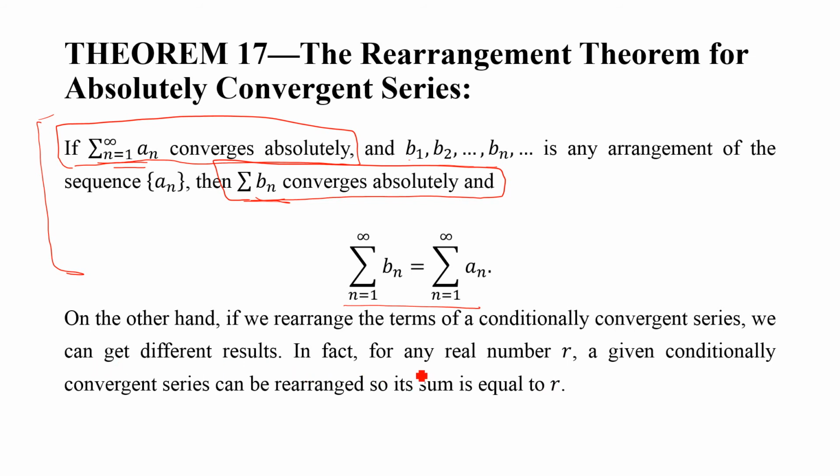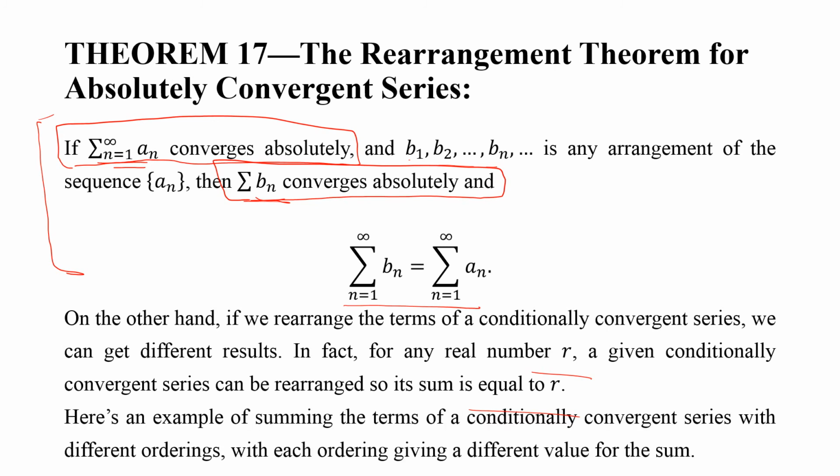In fact, for any real number r, a given conditionally convergent series can be rearranged so its sum equals r. So here is an example of summing terms of a conditionally convergent series with different orderings, with each ordering giving a different value of the sum.